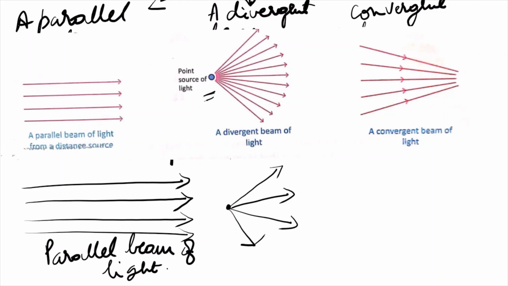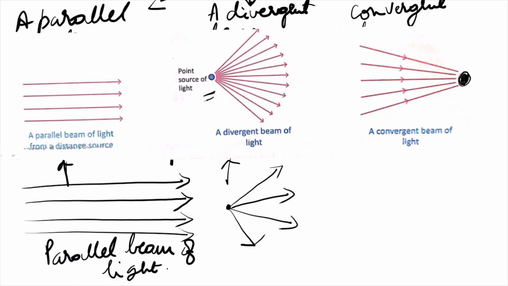So that is called a divergent beam of light. Then convergent beam of light. A convergent beam of light is when light rays are coming and meeting at a point. So all these light rays are going towards this point.